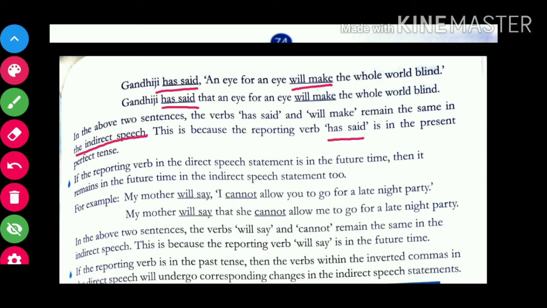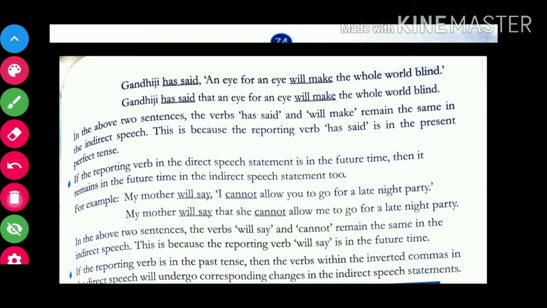ठीक है, क्योंकि has said is in present perfect tense. Has said मतलब हमारा reporting verb की बात कर रहे हैं यहाँ पे. ठीक है, जब भी हमारा reporting verb has said जैसे present perfect tense में होता है तो हमारा indirect speech में भी reporting speech में कोई भी change नहीं आएगा. We'll copy the sentence as it is. Okay, only one change would be there, that comma and inverted commas would be replaced by the word that.